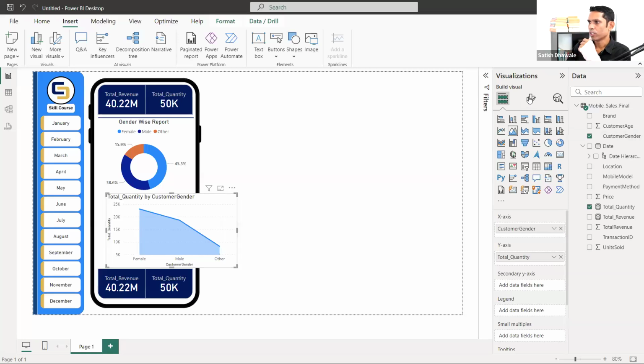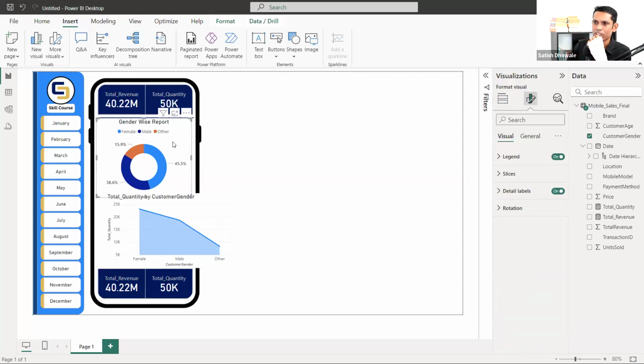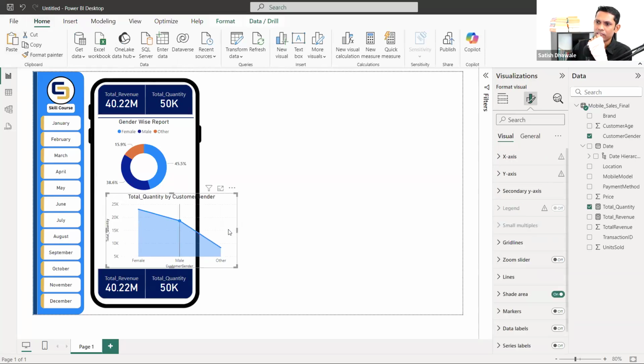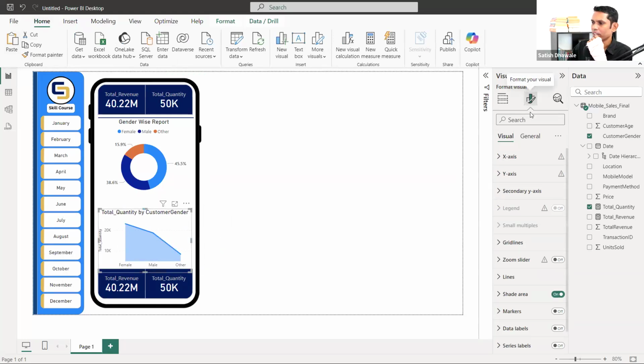Let's format this particular chart by clicking, or else click on this particular chart, click on home, format painter, and click here. So now you'll get a little bit of formatting, like the title will be properly in the center. Now still we are facing these particular things.